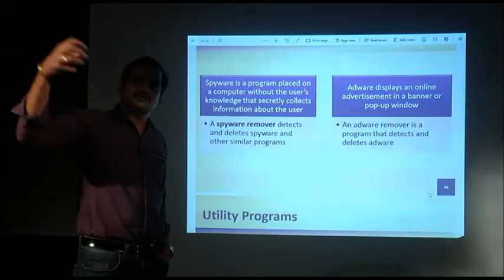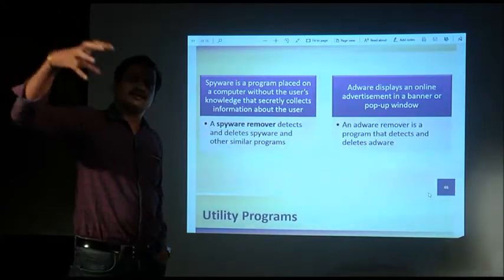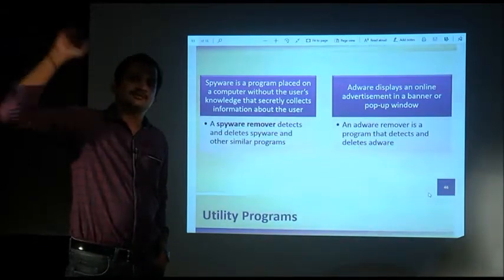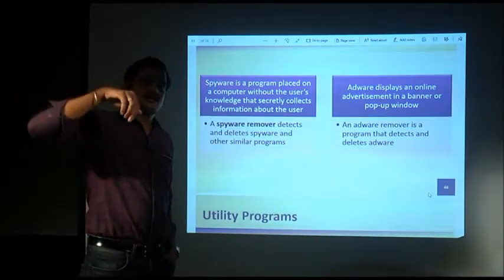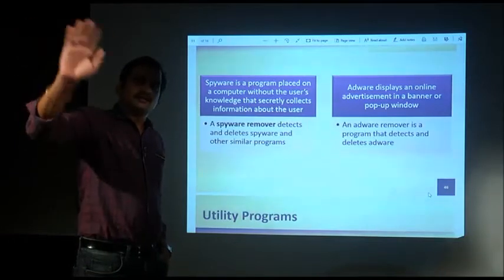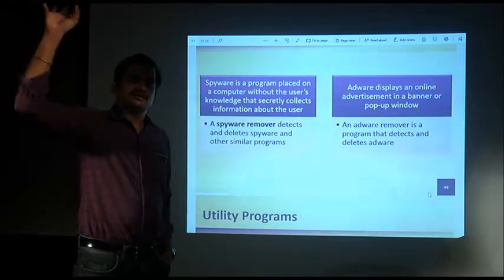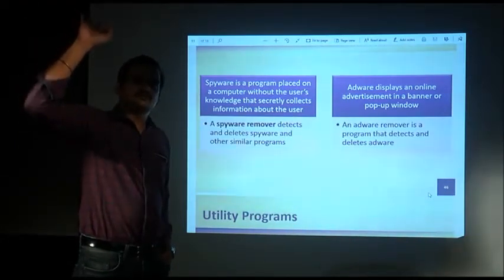And whoever outside can get access to the spyware can collect all your personal information: your bank details, your financial transactions, your Aadhaar numbers, all the details of whatever you are doing digitally using a system. That is called spyware.